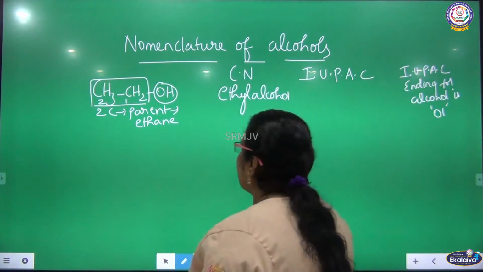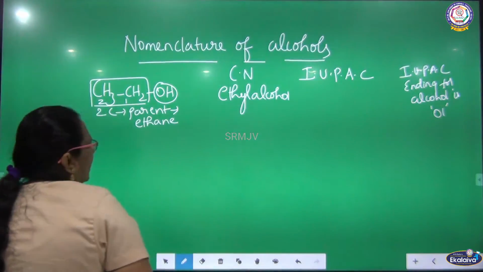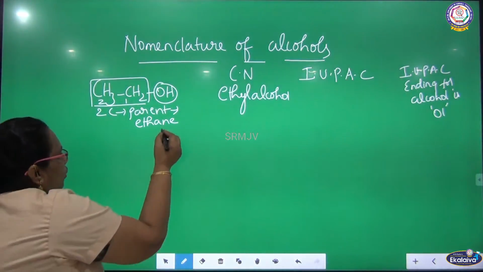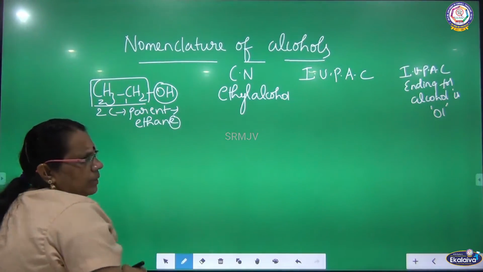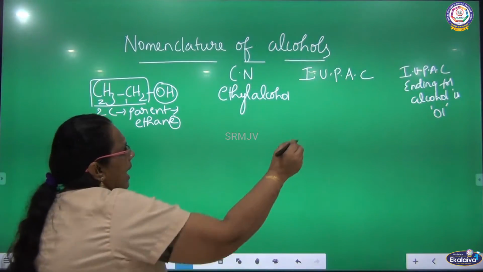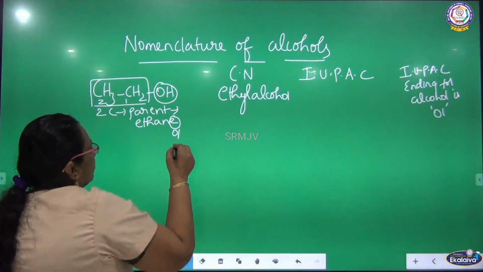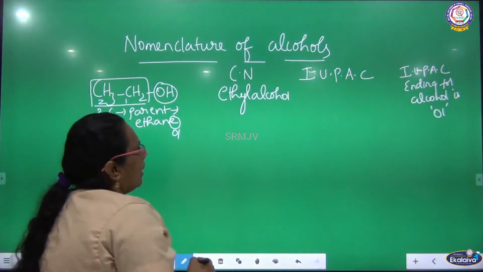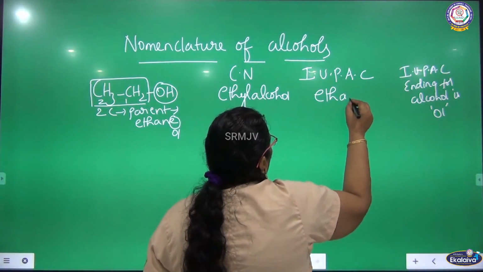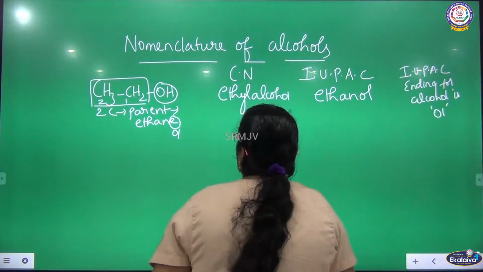So what we have to do? See the parent. Ethane is the parent because there are two carbons. Remove the terminal E from the parent and add OL. What you will get? Ethanol.